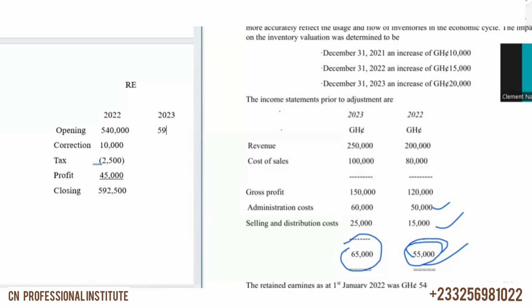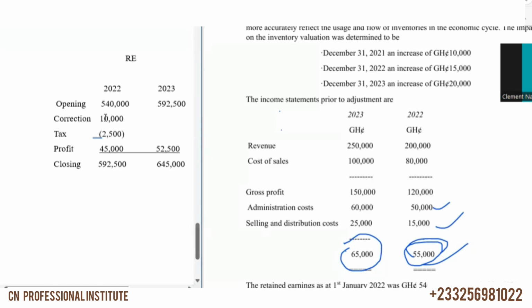So we have 592,500. Then for 2023, the retained earnings, there's no error. So we just bring the profit, which is 52,500. Okay, 52,500. And then that will be our closing retained earnings of 645,000. So this is the closing retained earnings. We are done with the retained earnings adjustment.